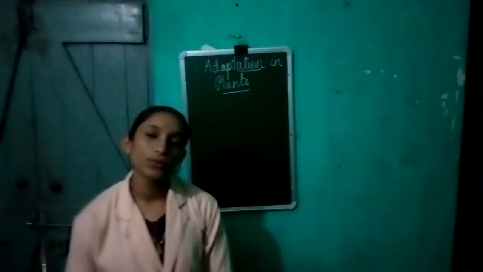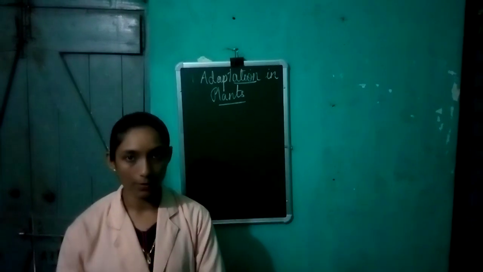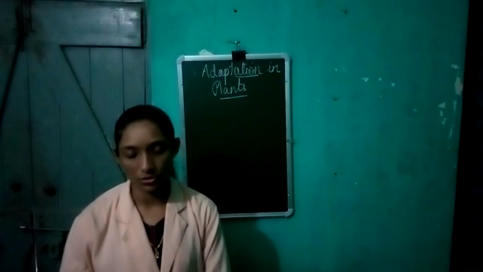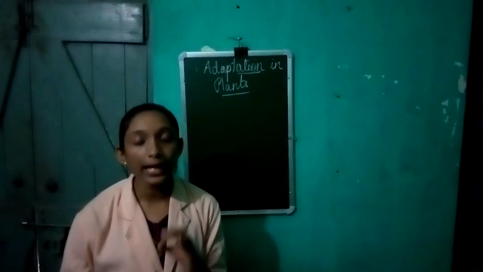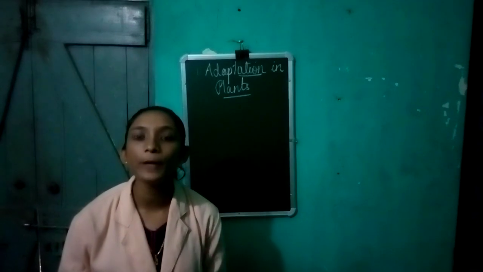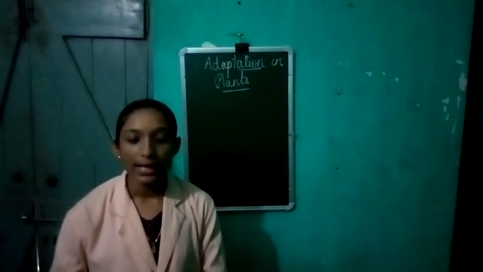Now, students, you all have seen plants around you. There are different types of plants you see around you. Each and every plant has adaptations that help it to survive in a particular area.